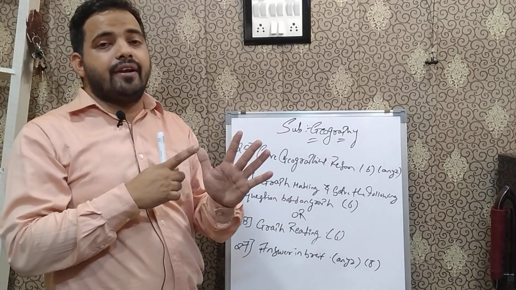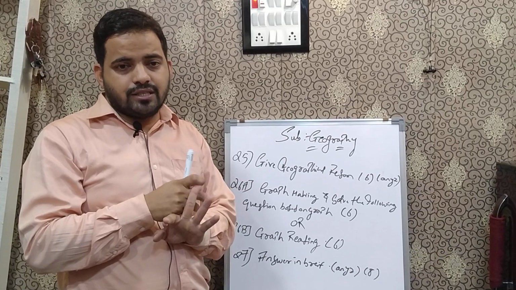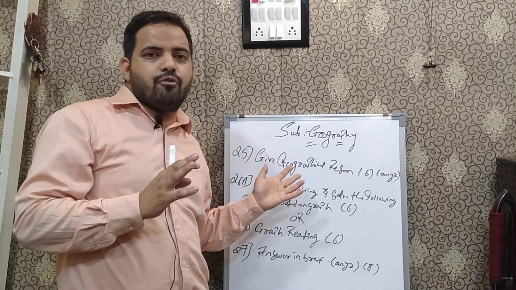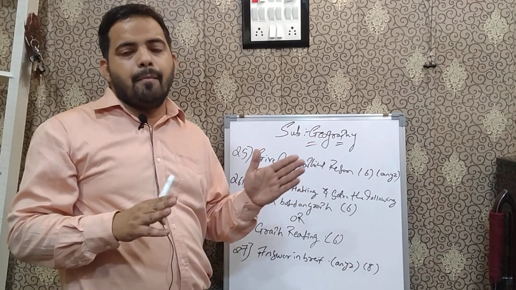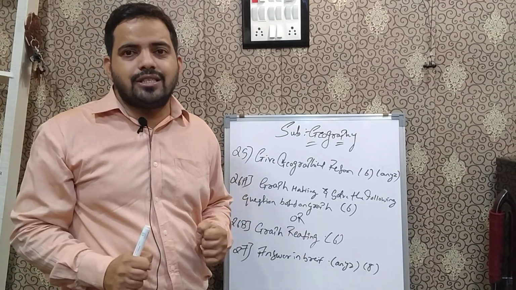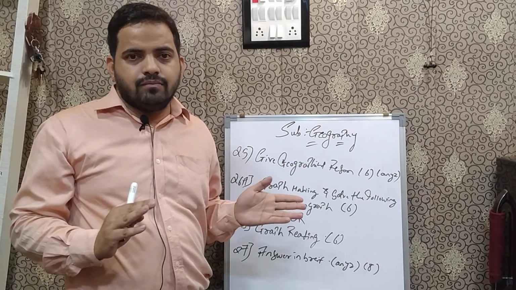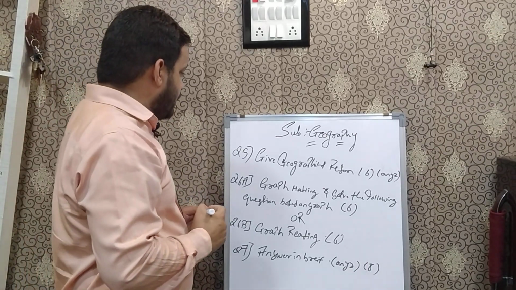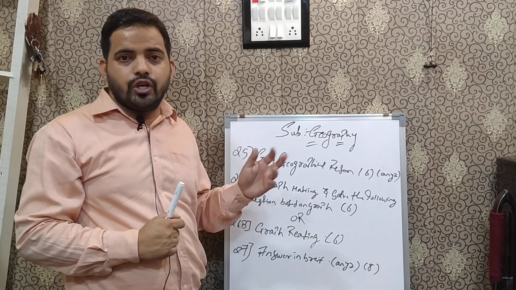MCQs in the sense you will be getting fill in the blanks, match the following, answer in one sentence, map filling, graph. So all this, in all 5 questions you will be getting, and out of that you will be getting 26 marks plus your internal marks. So students, to pass in geography, it is very easy. Though this year the paper has not been conducted, still in the next year you won't be getting any chance out of that. Okay, so students, in all you are having 9 chapters. Out of those 9 chapters we are going to see.